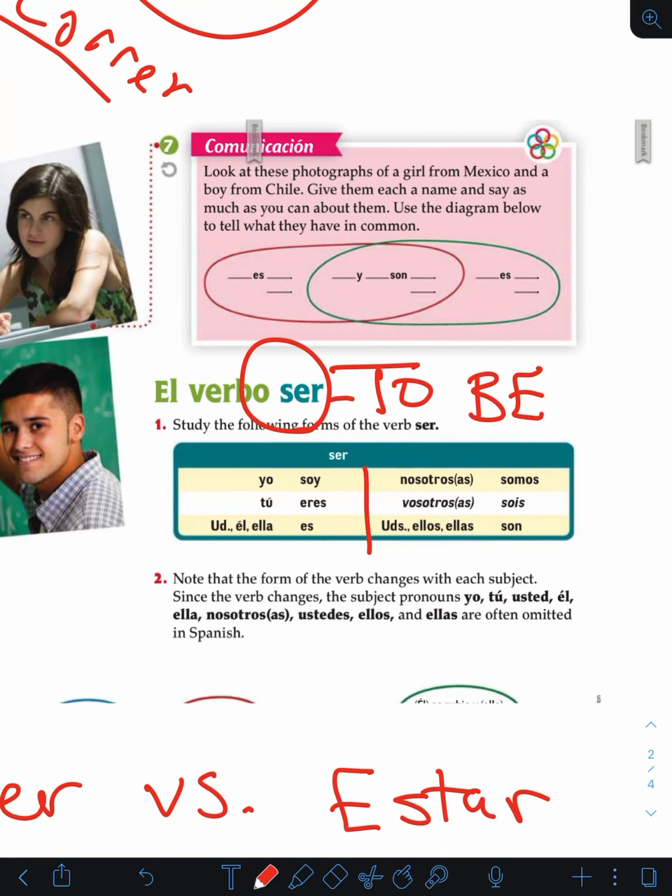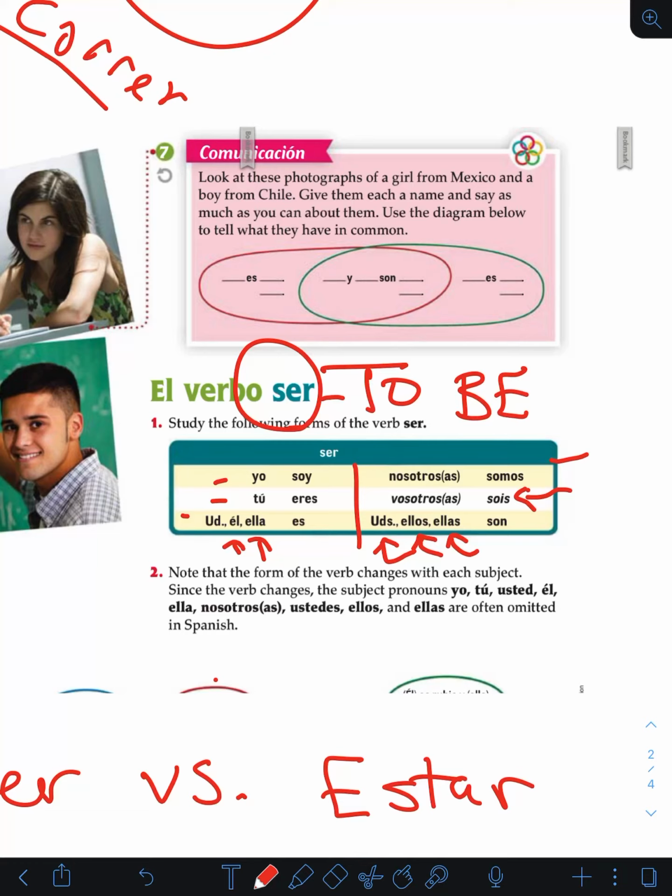So yo soy is I am. Tú eres, you are. Usted es means you are, right, formal. Él es means he is. Ella es means she is. Nosotros somos, we are. Nosotras somos, we are if it's just females, right? Vosotros or vosotras would be you are, right? Ustedes son means you guys are. Ellos son, they are. Again, ellos is if it's all boys, or if it's boys and girls. Ellas son would be just if it's a group of girls saying they are.